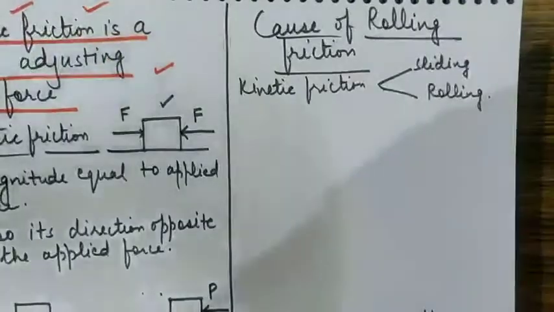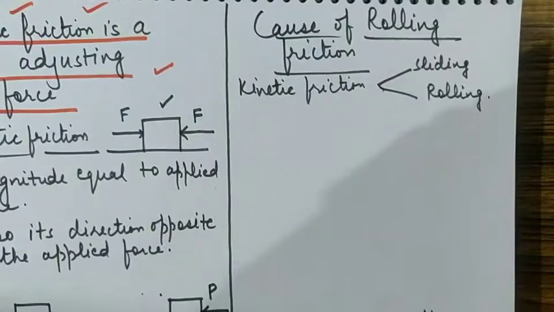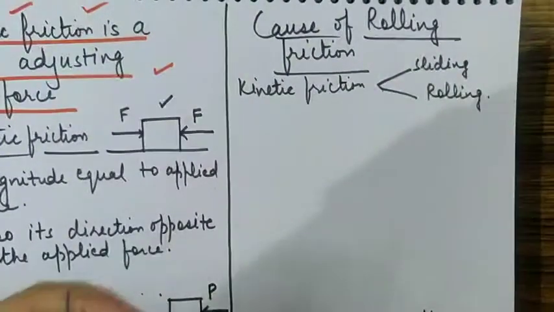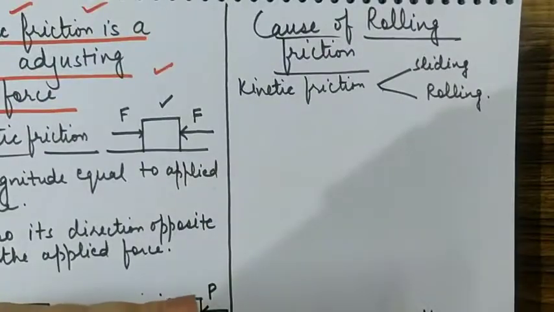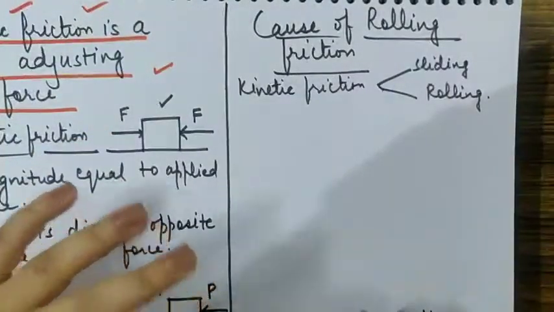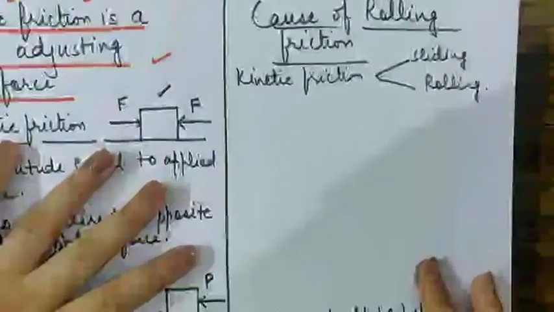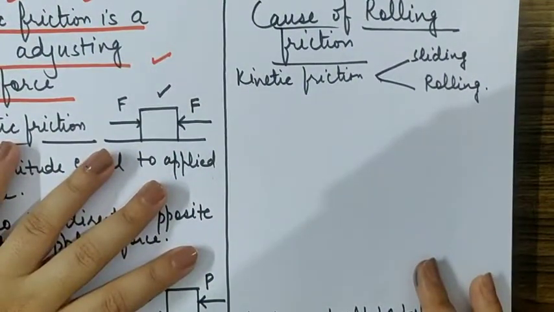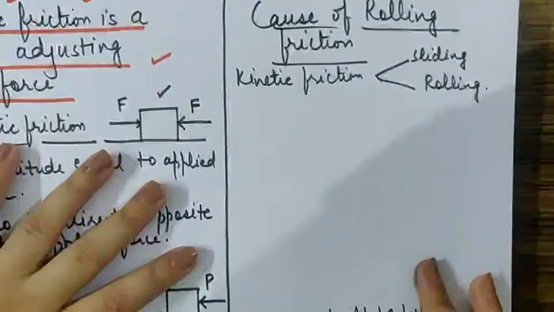Now what people think is that tires are an invention that reduces the friction to a least value, but actually tires also have friction. It is less, actually we can say, but it is not totally vanished. So rolling friction also is there in existence.